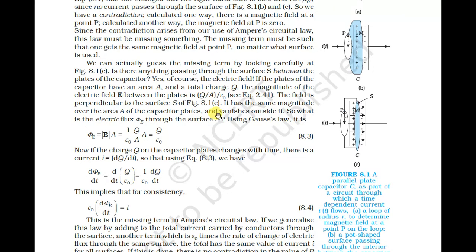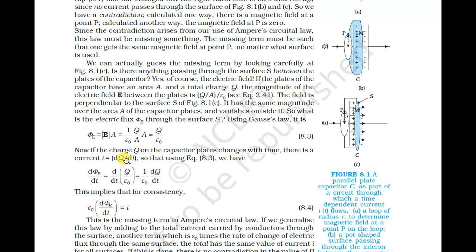So the electric flux through the surface, using Gauss's law, is phi E equals E into A, where E equals 1 upon epsilon 0 times Q by A. So A cancels out, and we get Q upon epsilon 0. But now the charge Q on the capacitor plates changes with time, so there is a current I equal to dq upon dt.